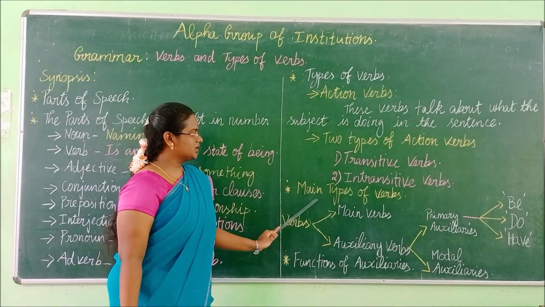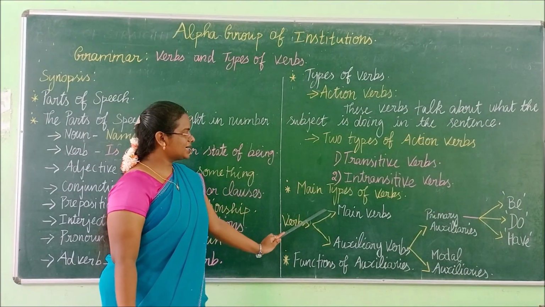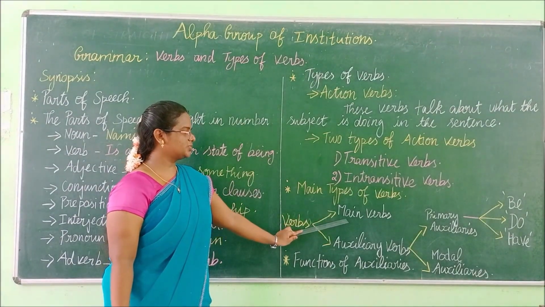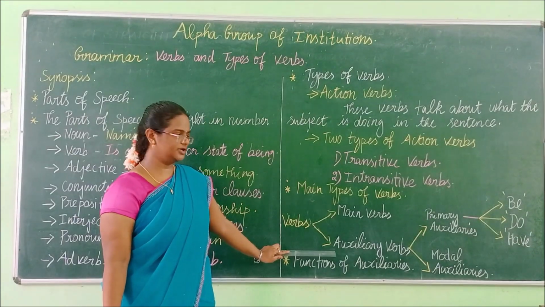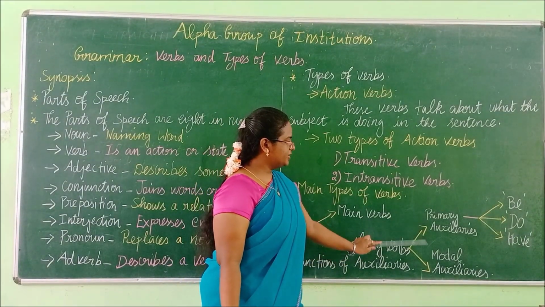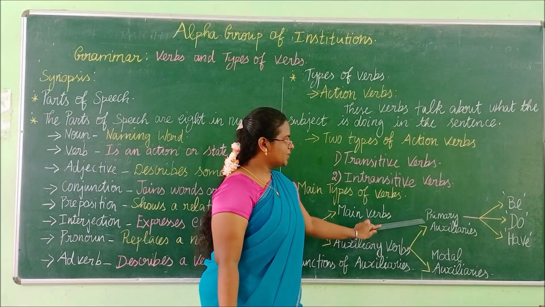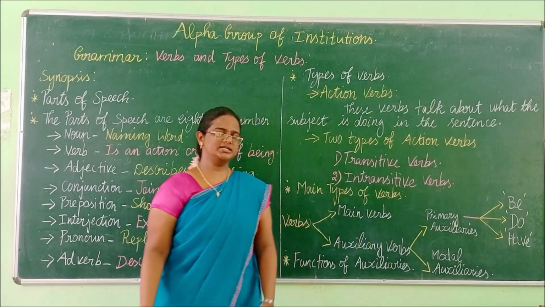Next we are going to learn about main types of verbs. Verbs are classified into 2. First one is main verbs and the other one is auxiliary verbs. Auxiliary verbs are further subdivided into 2. First one is primary auxiliaries and the other one is modal auxiliaries.